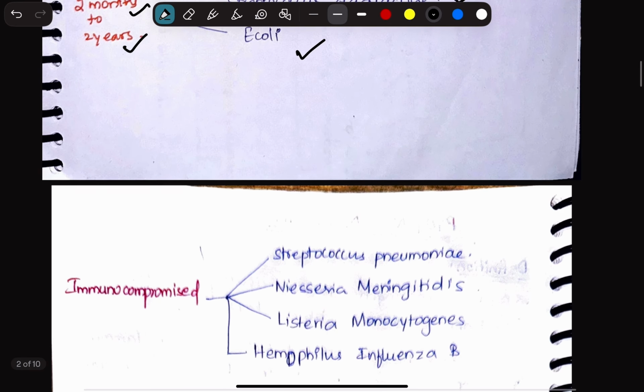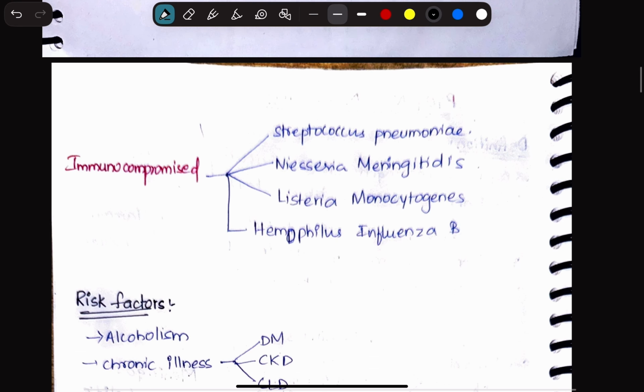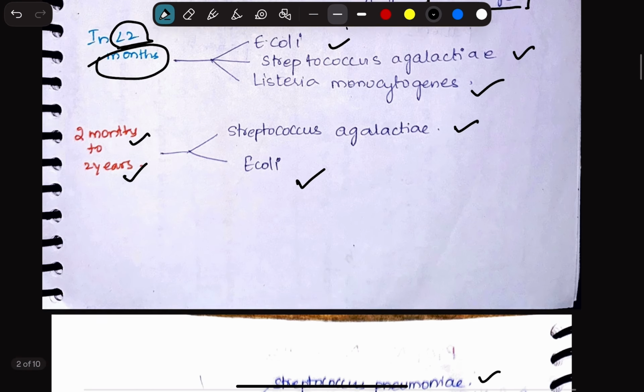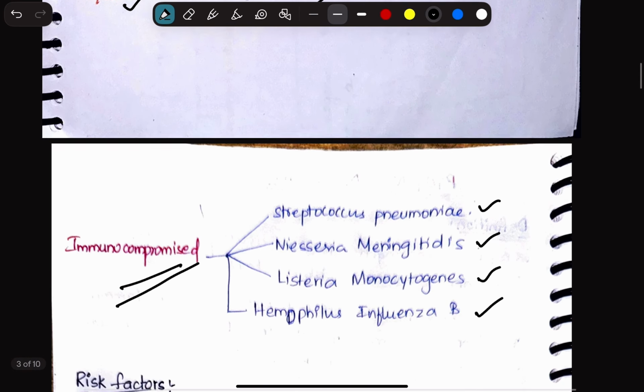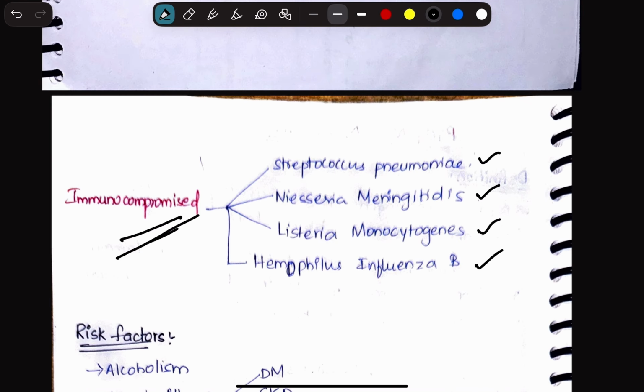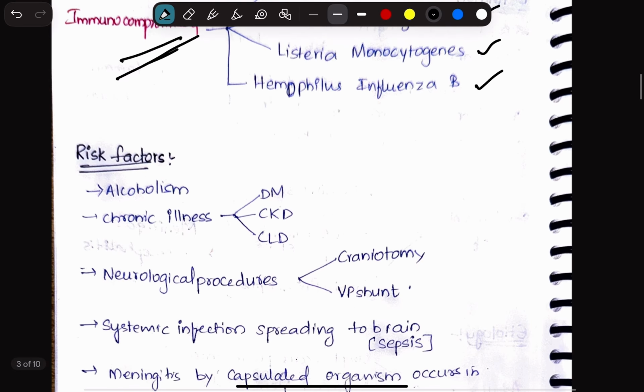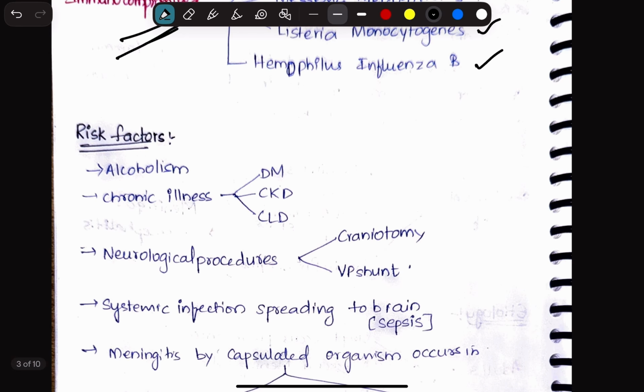Now let us move on to an immunocompromised individual. In an immunocompromised individual, Streptococcus pneumoniae, Neisseria meningitidis, Listeria monocytogenes, Haemophilus influenzae B. So these are the organisms that will cause pyogenic meningitis in the immunocompromised individual. Okay, so these are the etiological agents which will cause pyogenic meningitis according to age and also in the immunocompromised individual. So now let us move on to the risk factors which make these people susceptible to pyogenic meningitis with these organisms compared to normal persons.